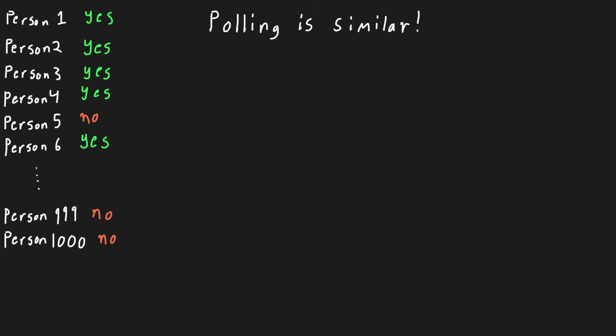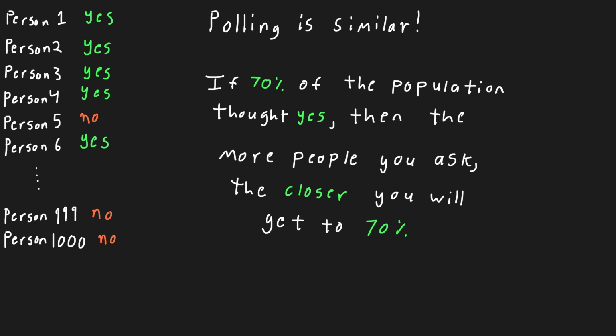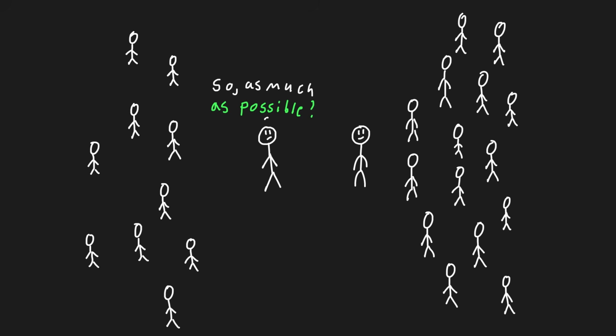Polling's the same way actually. Asking more people is like flipping more coins. We inch towards the actual value. It just might not be 50% in this case. So if increasing our sample size leads to getting a more accurate answer, should we just ask everyone we can? Well, unlike a coin, we can't just flip people randomly, and how we choose people matters enormously.